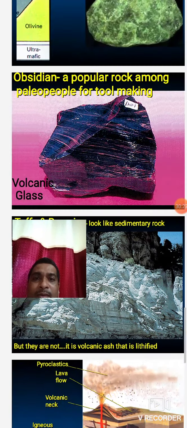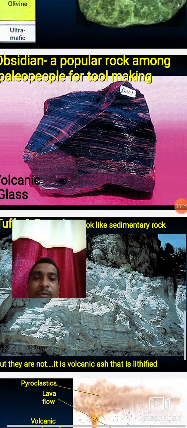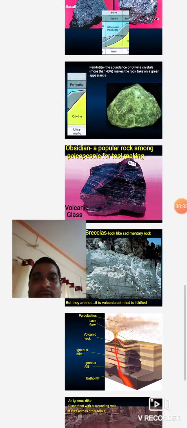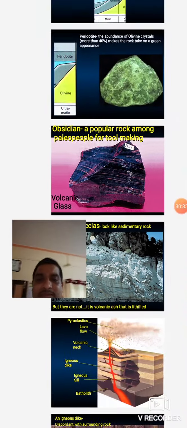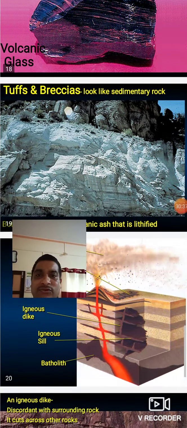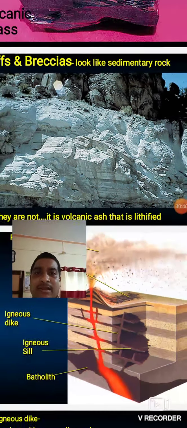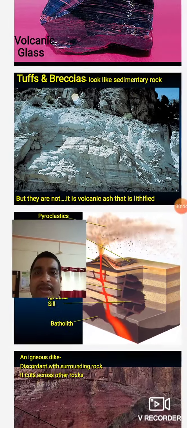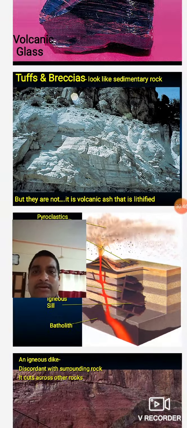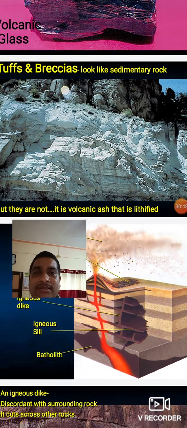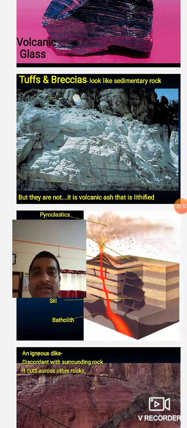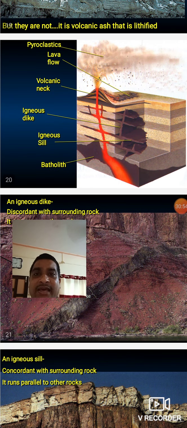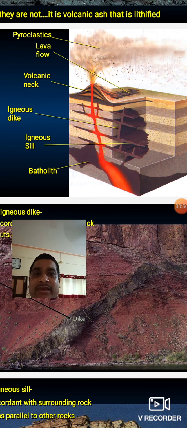These are other examples. Obsidian, a popular rock among the Paleo people for tool making. This is volcanic glass, a product of volcanic glass. Then another, you should see tuffs and breccia. They look like sedimentary rock, but actually they are products of a volcano.